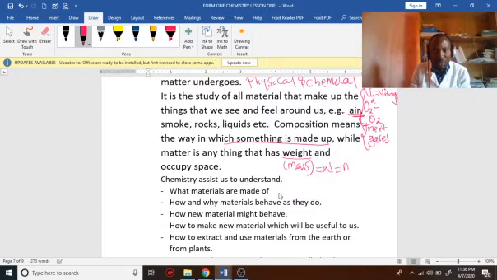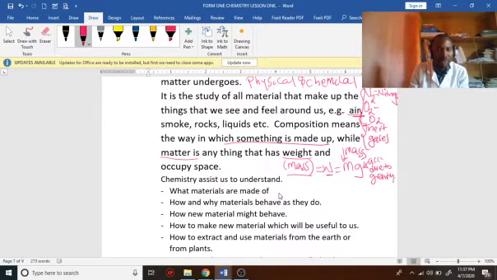Weight is equal to mg, where m is the mass and g is the acceleration due to gravity. So we can always get the mass and convert it to weight. Anything that has mass and occupies space is called matter.